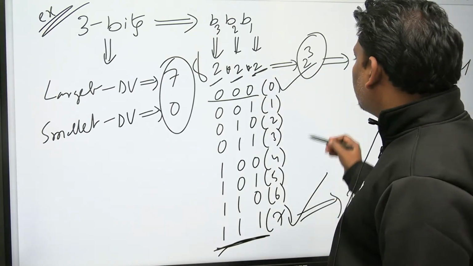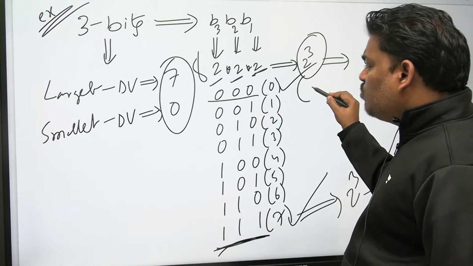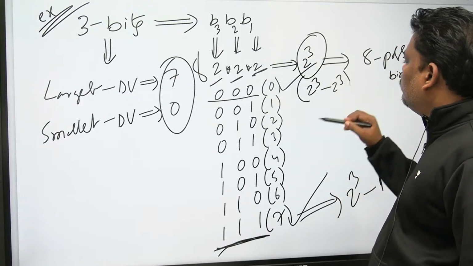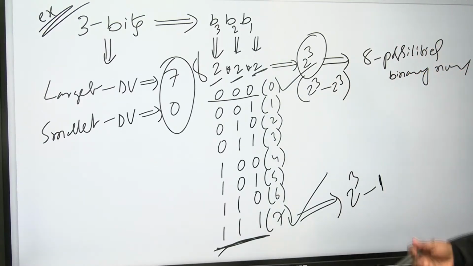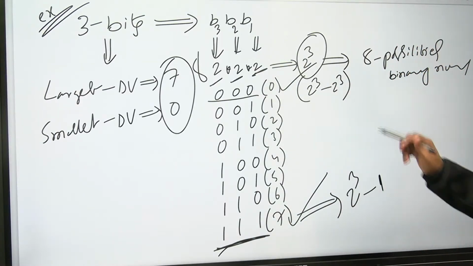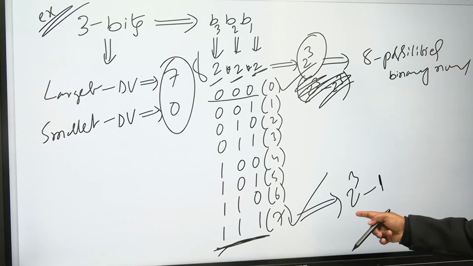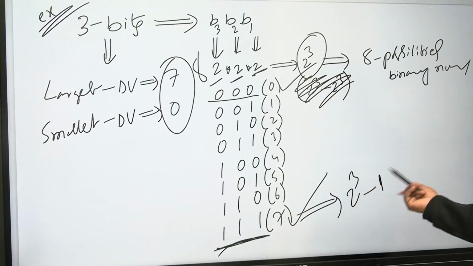Some people are asking, sir, what is the smallest one? Otherwise, for the smallest you can directly say 0. For the smallest one, no formula is required because it is 0. But for the biggest one, with 3 bits, it is 2 cubed minus 1.